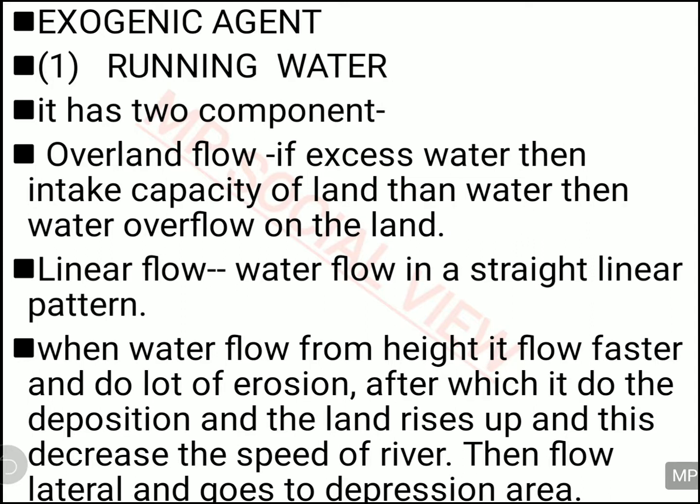So always, when the river is flowing, it falls into a deep depression. Whenever water falls at your houses also, it goes to the downward slope. It does not go to the top side, right? Because it is the nature of water to flow on the downward side. So wherever the river starts, it will ultimately fall to the deepest depression of the earth, and that is your ocean. The ocean is the deepest depression on earth, right? So they will ultimately meet the sea or the ocean.